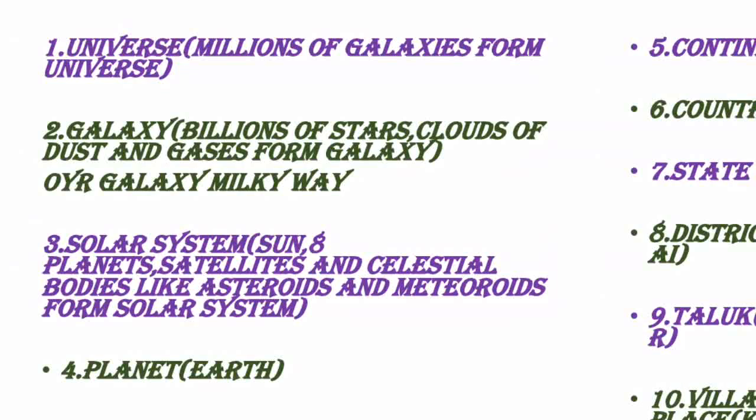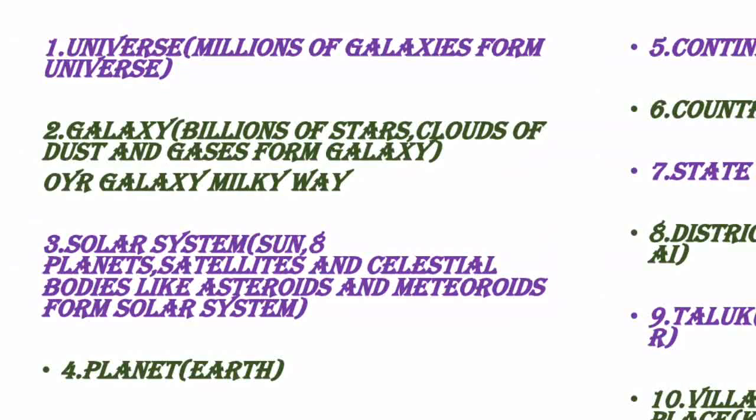So what is meant by solar system? If I say the name solar system, what will you remember? Yes, of course, it is the sun. So the sun is the head of the solar system and the center of the solar system. Solar system means, what will be the first thing? Sun. 8 planets. Totally we are having 8 planets, satellites and celestial bodies.